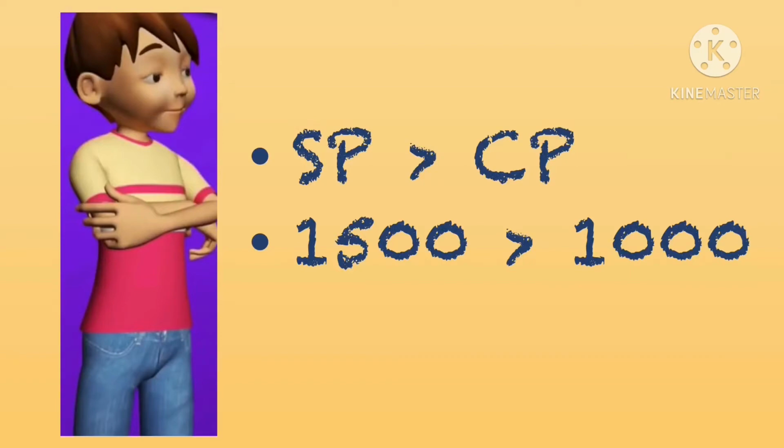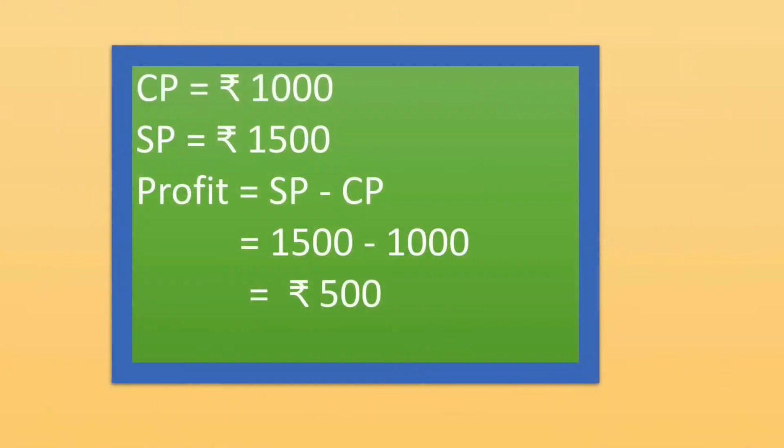Now let's find out how much profit he earned. For this we will subtract cost price from selling price. Here cost price is 1000 and selling price is 1500. After subtracting we will get 500. It means he earned a profit of rupees 500.